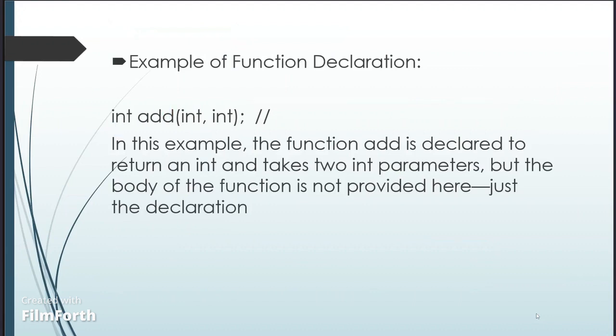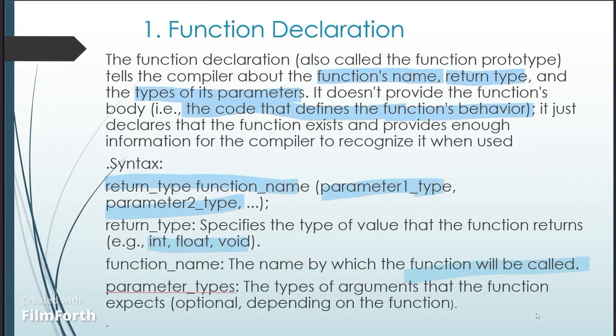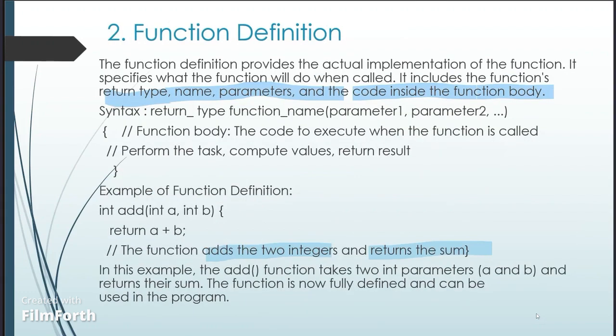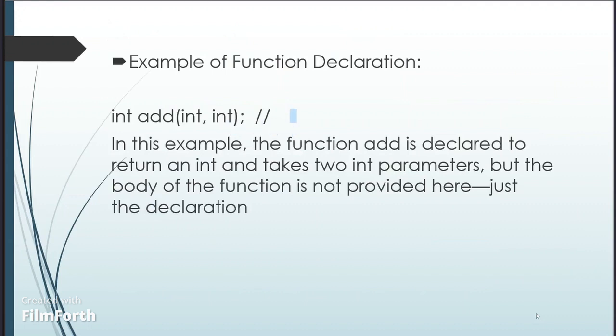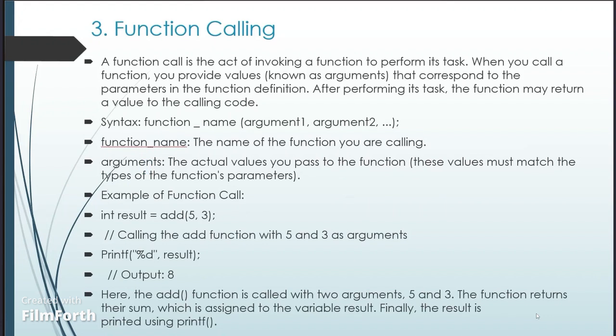Now next, an example of the function declaration is int add(int, int). In this example, the function add is declared to return an int and takes two int parameters. But the body of the function is not provided here, just the declaration. Here we have declared only the declaration. We have not provided any of the body. Okay, next is the function calling.